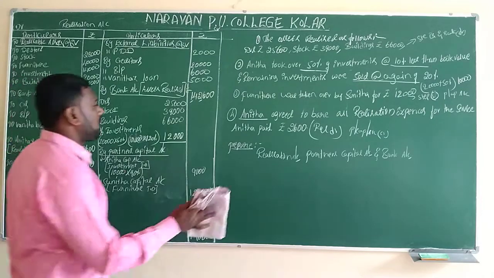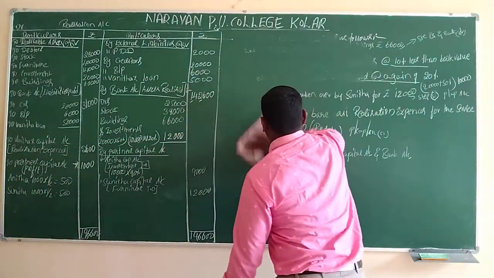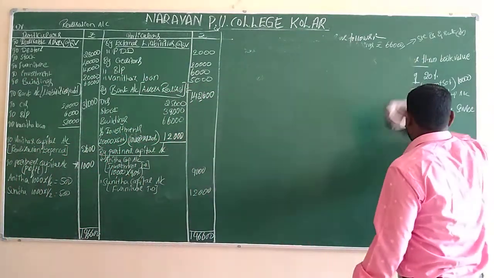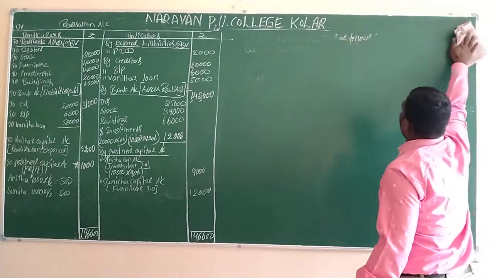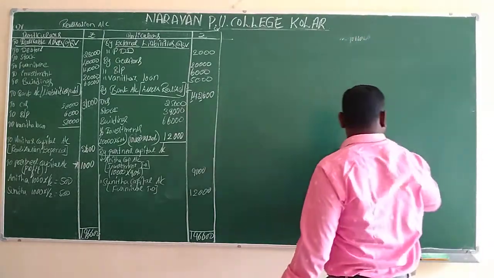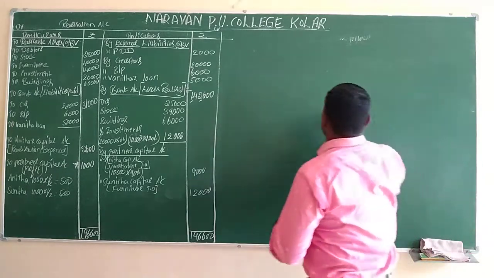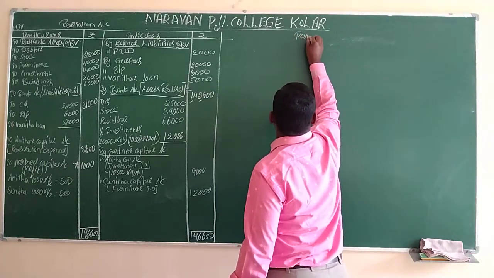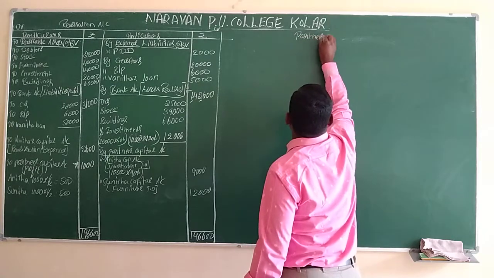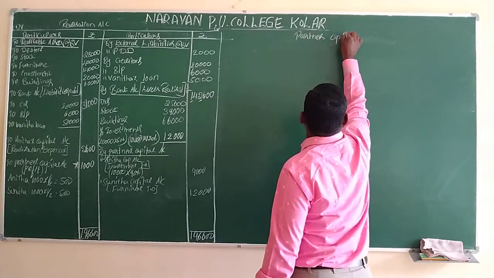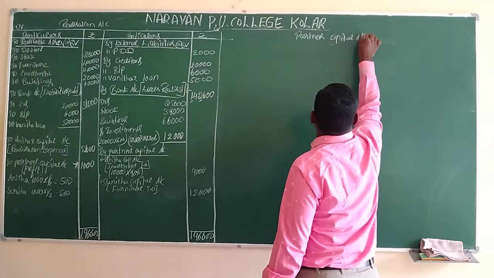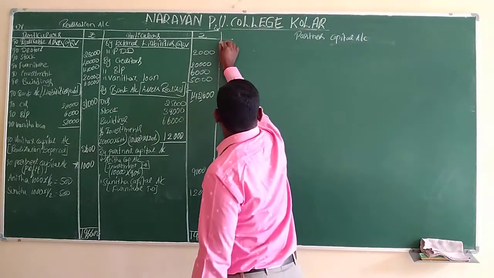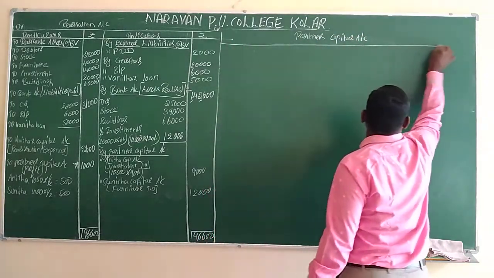Now we have to move to the second account, that is the partners' capital account. So we will draw the columns for this here. Partners' capital account. For this also we have to draw the columns.